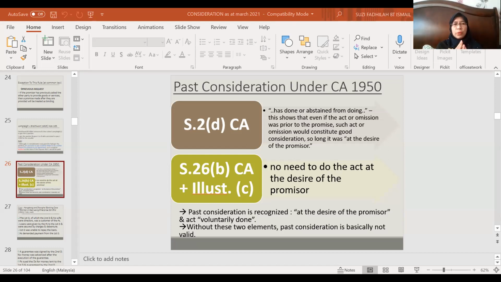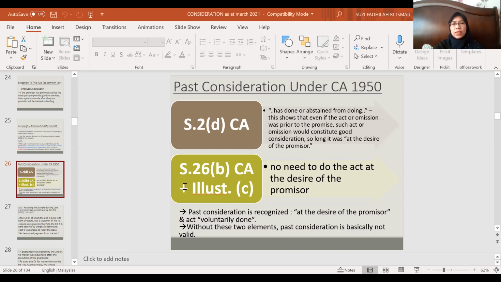So when at the desire of the promisor, the promisee or any other person has done in the past, or abstained from doing, or does or abstains from doing. The wording is "has done" in the past, or abstained from doing, but it must satisfy the element of at the desire of the promisor. Then only is it recognized as valid consideration.